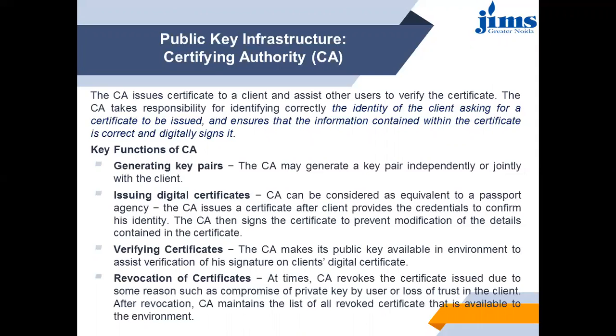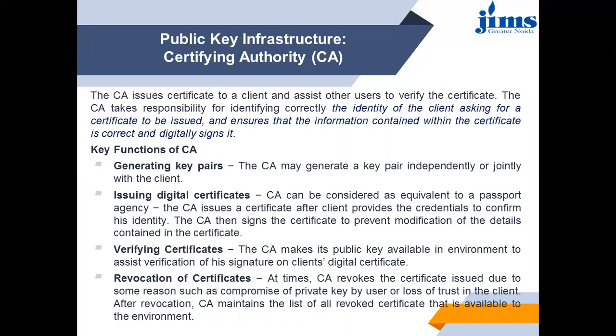The third key function is verifying certificates. The CA makes its public key publicly available in the environment to assist verification of its signature on the client's digital certificate. The fourth one is revocation of certificates.